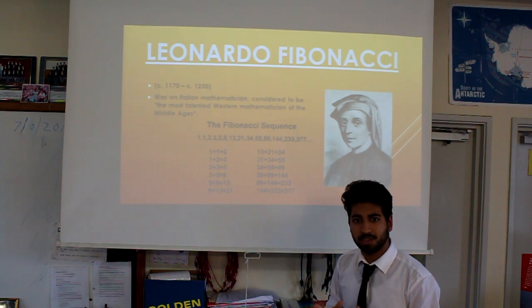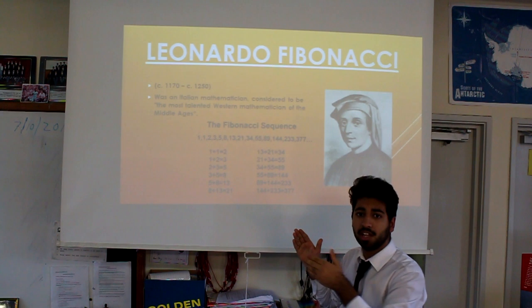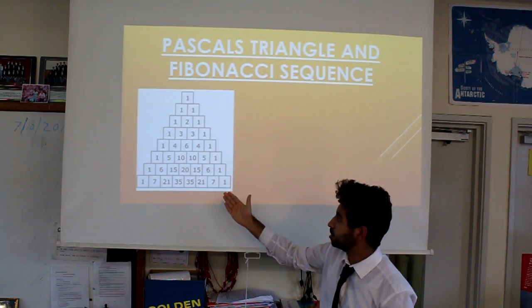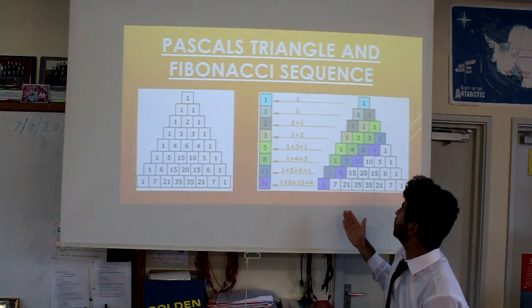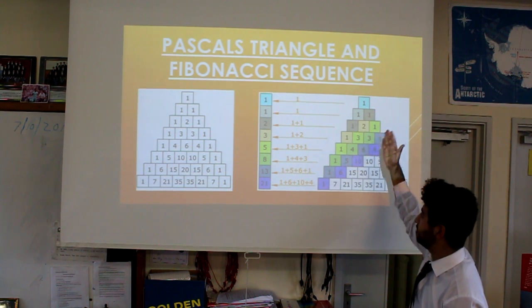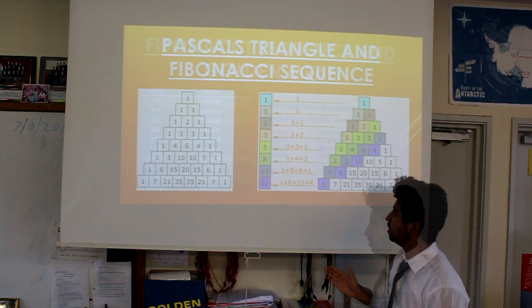Now, Fibonacci's sequence is the core of the golden mean, and we'll see how we get that from Fibonacci's sequence later. But if we move on, and go back to Pascal's triangle and look at a variation of Pascal's triangle, which is this, we can see that if you take the diagonals of the numbers in Pascal's triangle, we get this, which is Fibonacci's sequence, as you can see.